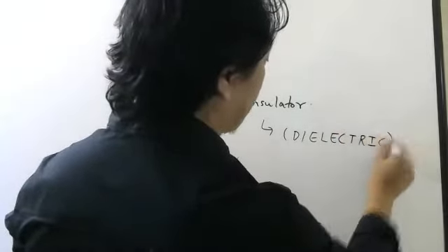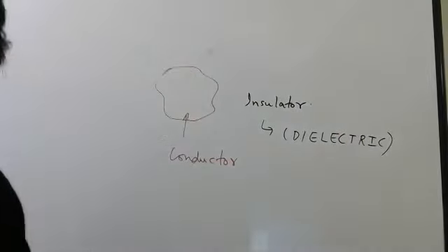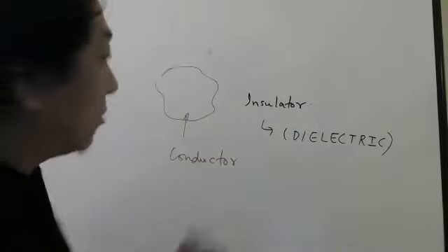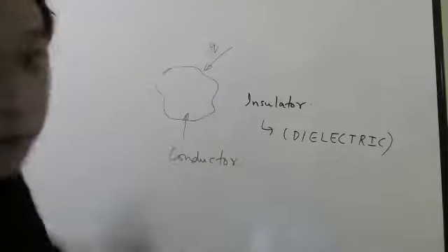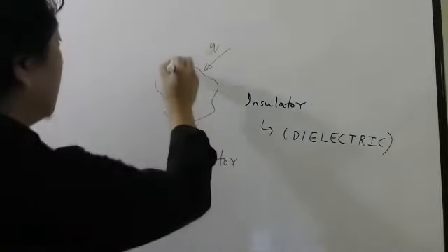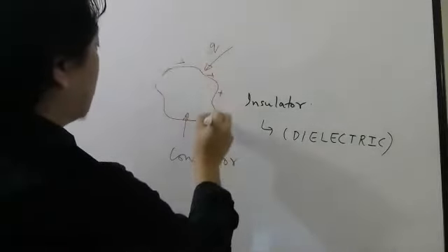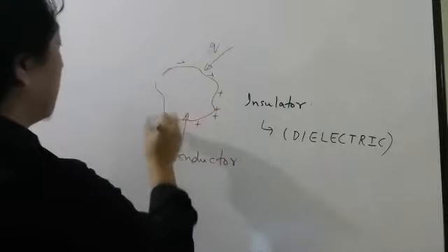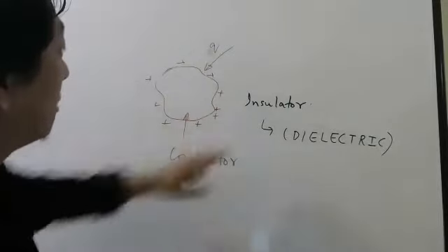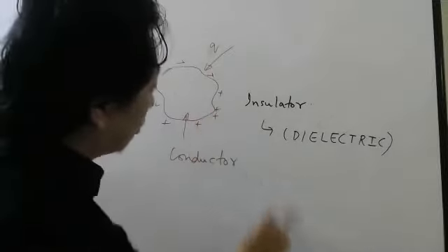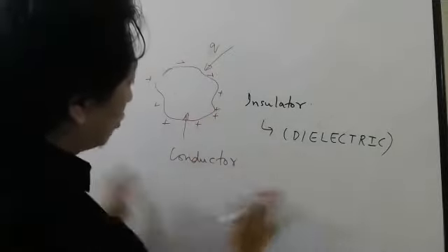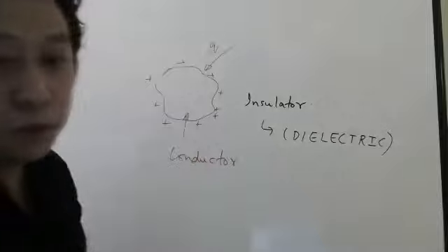So why should it be insulated? It is very simple. Suppose you are putting some charge. Since it is a conductor, from previous chapters you know that the charge will spread on the outer surface. And you want the surrounding to be insulated so that the charge doesn't go to the ground. If this is also a conductor, then you will not be able to store charge.